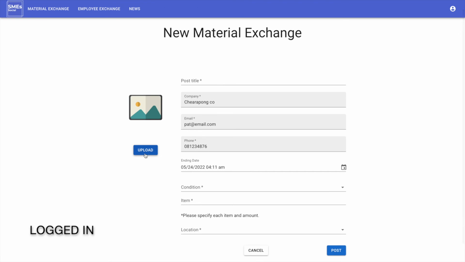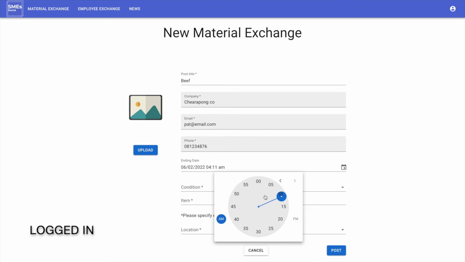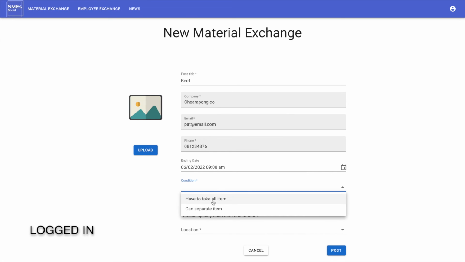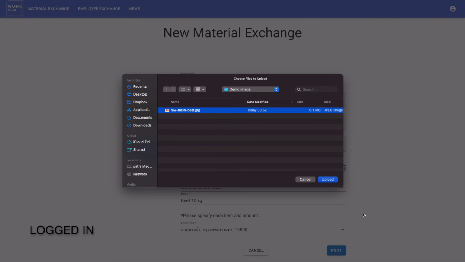To create the material exchange, you can upload the image of your materials. You can set the post title. The company name, email, and phone will be provided from your profile. You can recheck and change it. For example, I am making a beef exchange, and I will set the date to be around June, 9 a.m. For conditions, you have to tick them all. My item is beef 10 kilo. And locations, as I already provided, and I will upload the image.